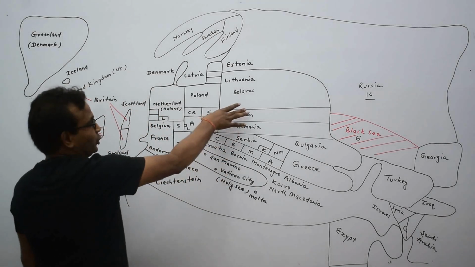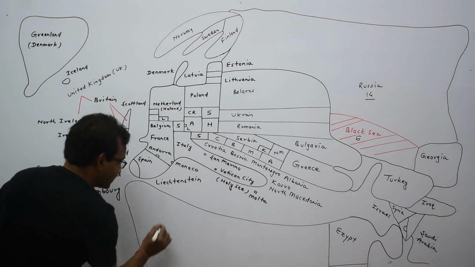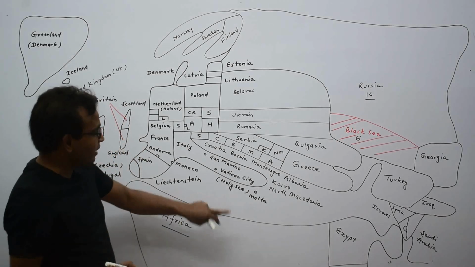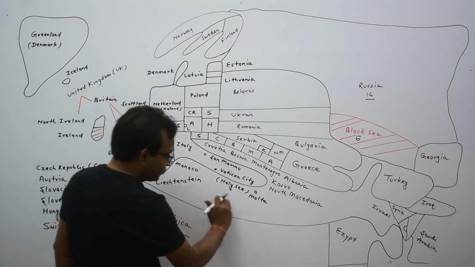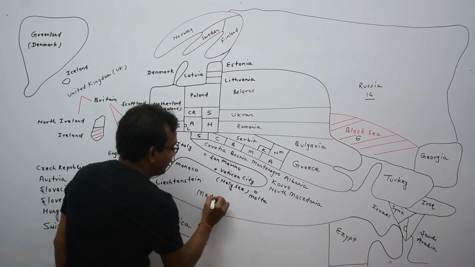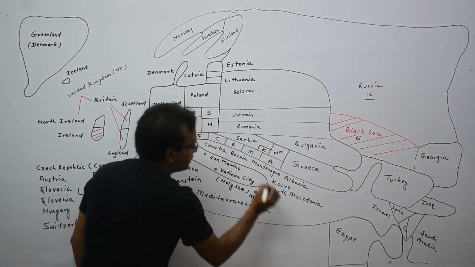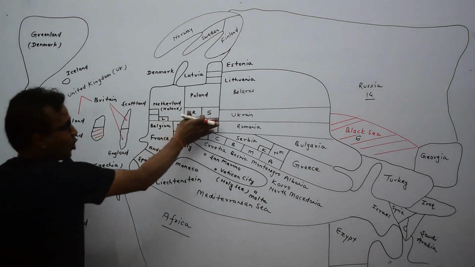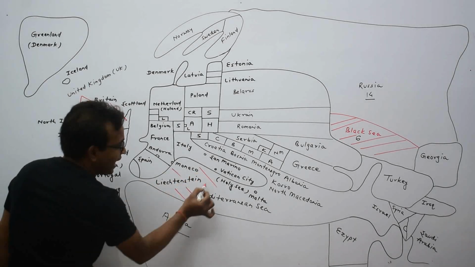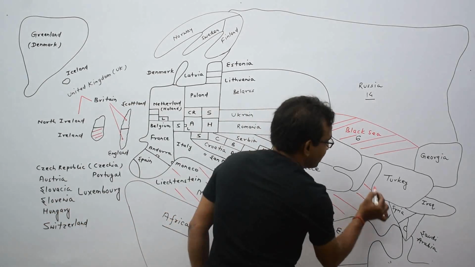In between the Europe continent and the Africa continent, this is the Africa continent. In between Africa and Europe, this water space is known as the Mediterranean Sea.